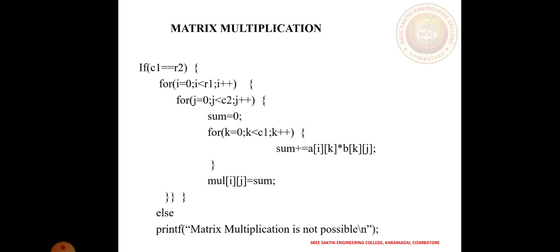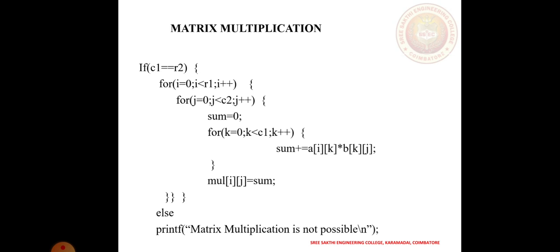That means i and j perform together, R1 and C1 are performed together and stored into the sum value. Then sum plus a of i, k asterisk b of k, j, and then mul of i and j is equal to sum. This is the multiplication process, stored into the multiplication value. Else, the matrix multiplication is not possible. The same way matrix scaling, transformation, and other things are performed in the array.